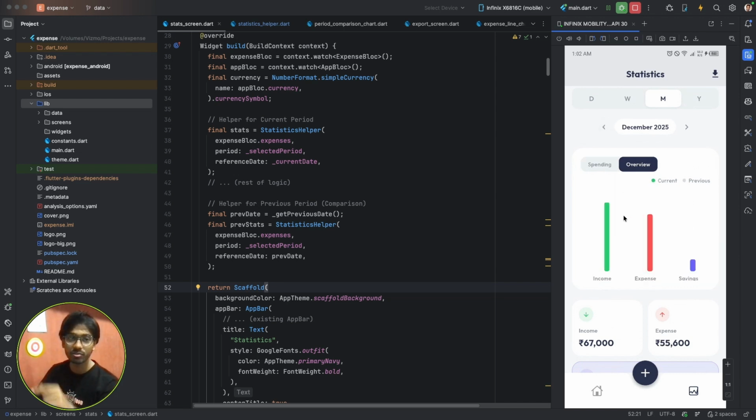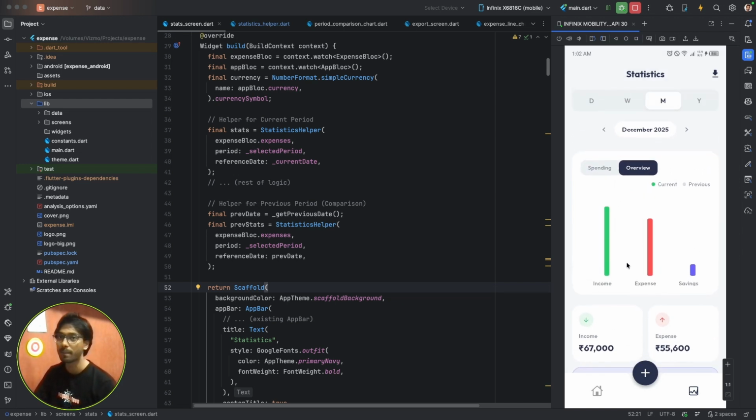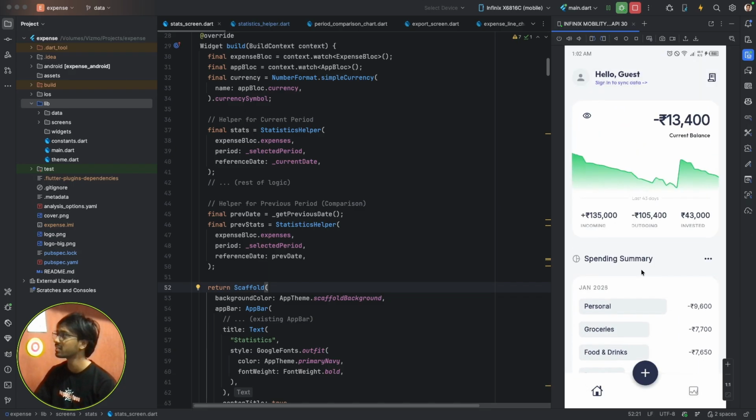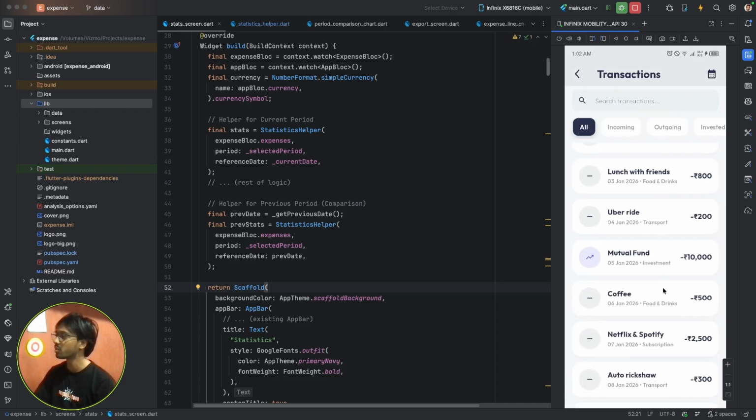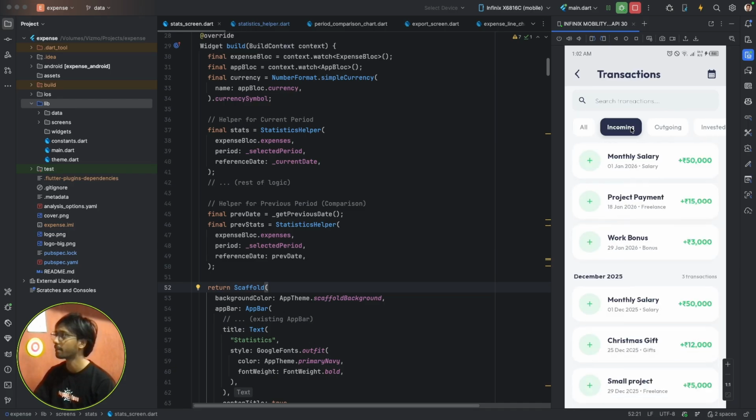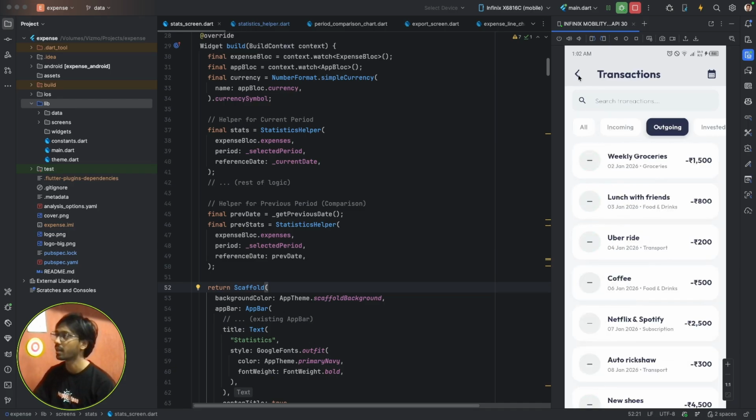And this is using real data. Like this is fully functional. So our statistics is done. Home page is done. Transaction is done. Most of the screens are done. And all is fully functional.